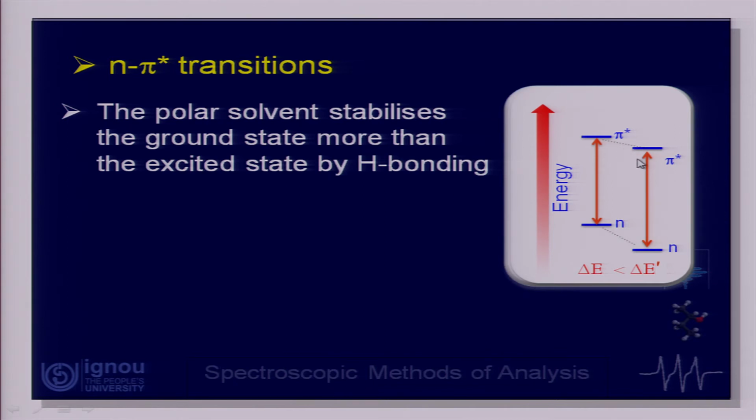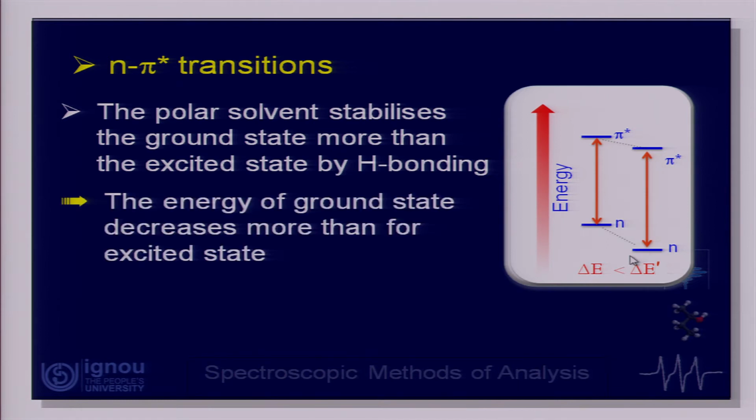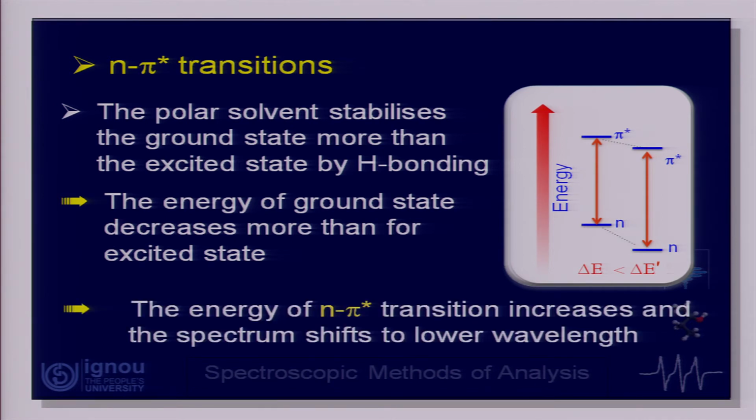As a consequence, this delta E value now becomes more. Since delta E becomes more, the lambda max will shift to a lower wavelength. So, that is the typical effect of bringing in a polar solvent on the n to pi star and pi to pi star transitions.